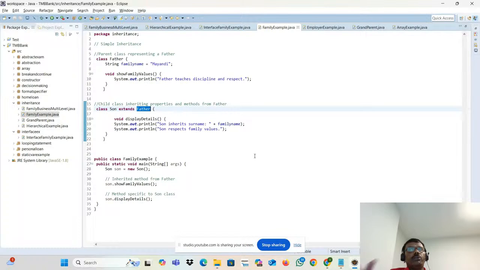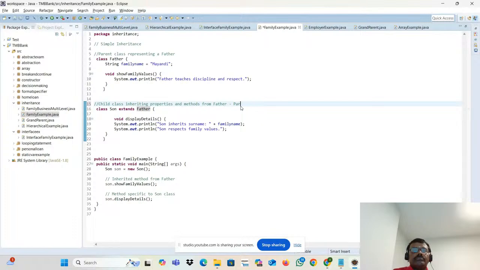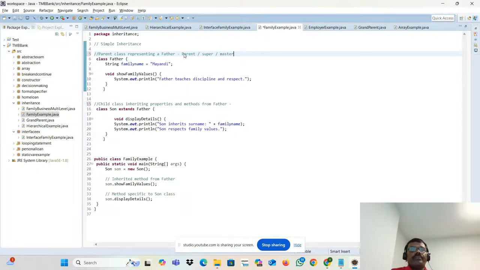People will be using different names. Sometimes they will call it a parent, child, super, master. They will use different names: parent class, super class, master class, whatever they say. So this is a master class.